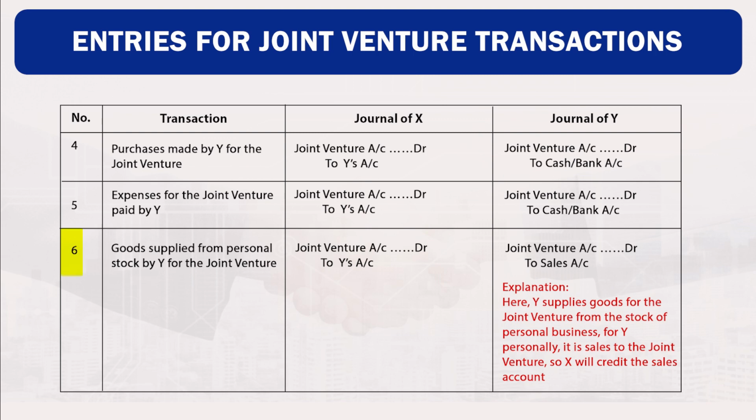Transaction 6. Goods supplied from personal stock by Y for joint venture. In the book of X, joint venture account debit to Y's account credit. In the book of Y, joint venture account debit to sales account credit. Now, explanation. Here Y supplies goods for the joint venture from the personal business stock. For Y personally, it is sales to the joint venture. So, Y will credit the sales account.